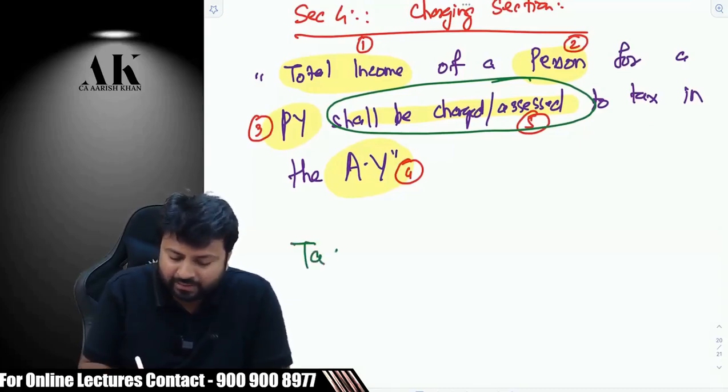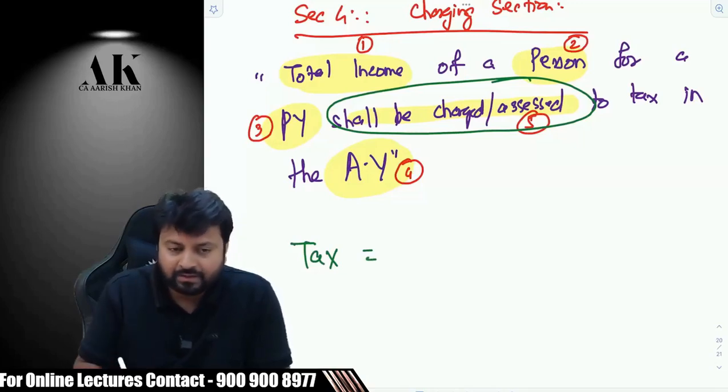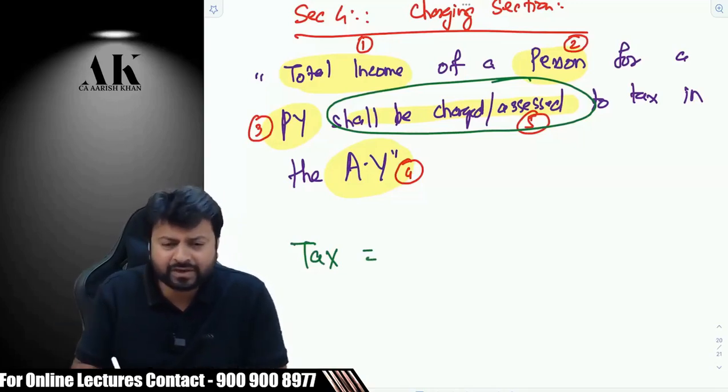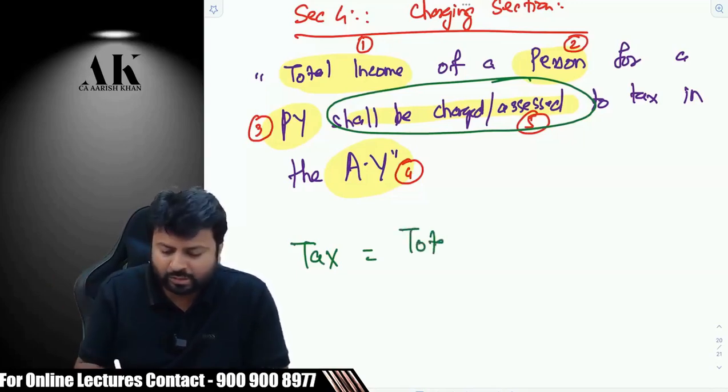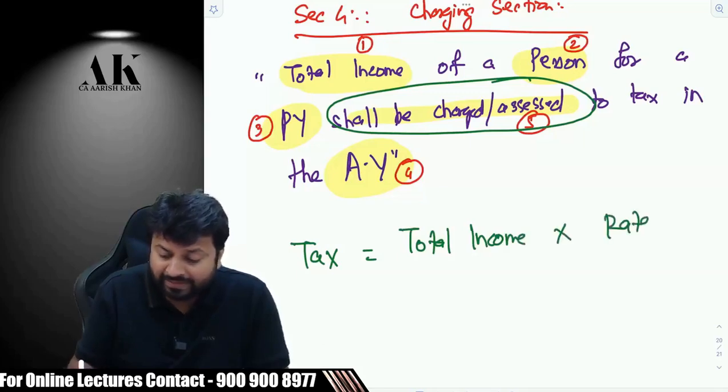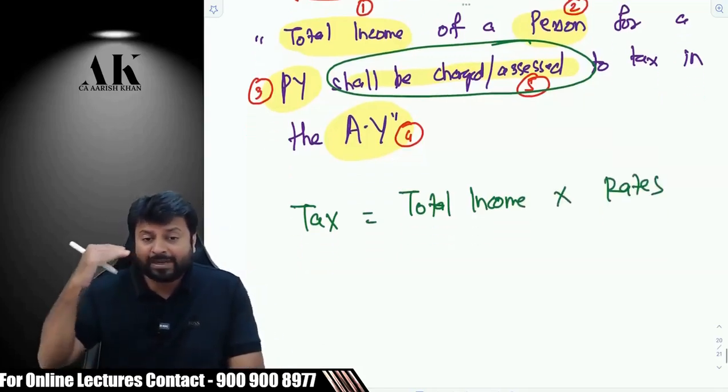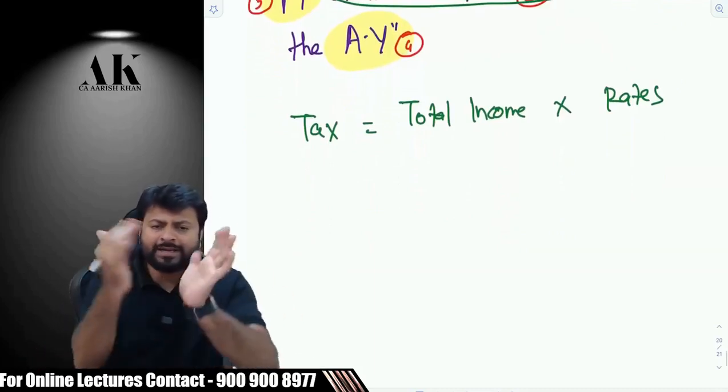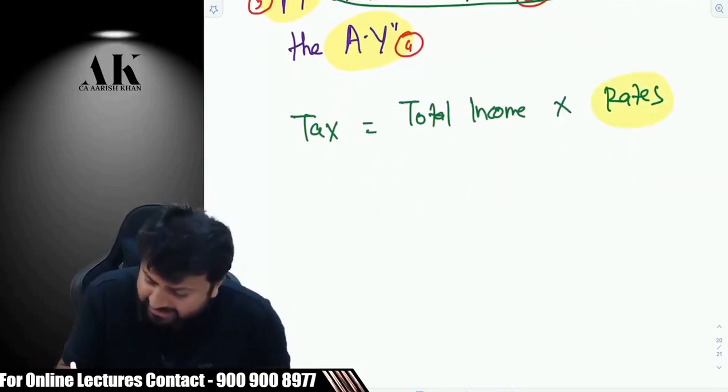Tax is a function of 2 things. You multiply 2 things, you will get tax. What are those 2 things? One is total income and another is rates of tax. We will decode each and everything step by step. I'll come to total income later on. First of all, I would like to talk about rates.